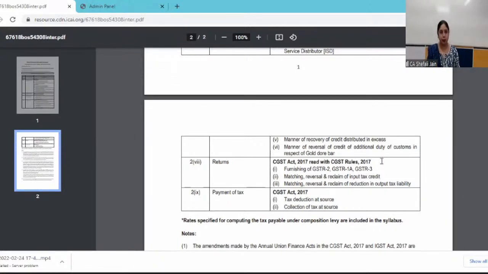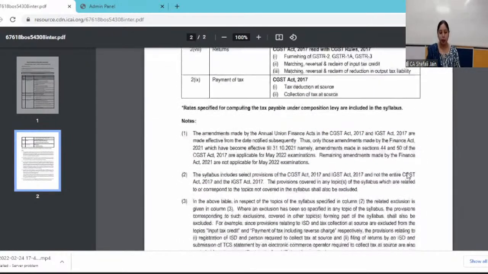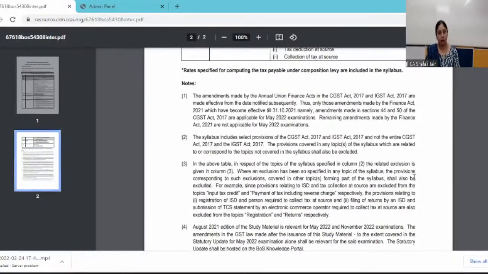And regarding the statutory update from 1st May 2021 to 31st October 2021, whatever relevant amendments are there, we have included those amendments in the statutory update. So for those amendments also, you need not go to the CBIC website and see all the amendments which are relevant for you. You can only refer to the statutory update. The study guidelines specifically provide that you only need to refer to the amendments which are there in the statutory update. They are the amendments which are relevant for you.